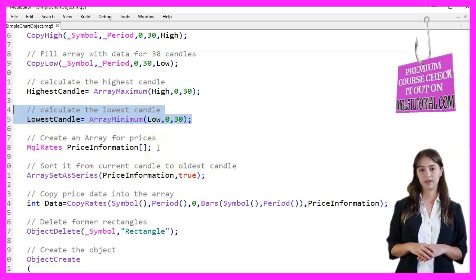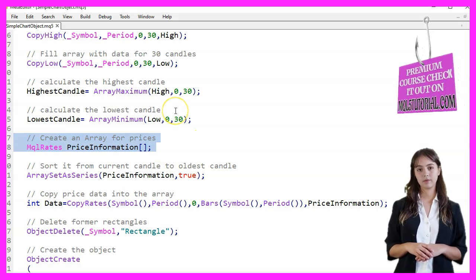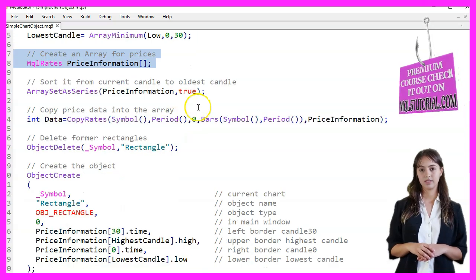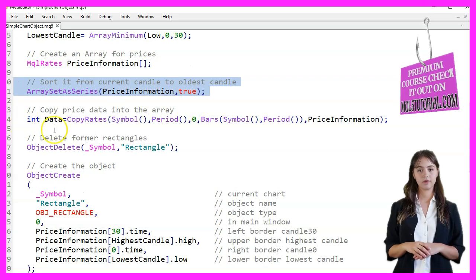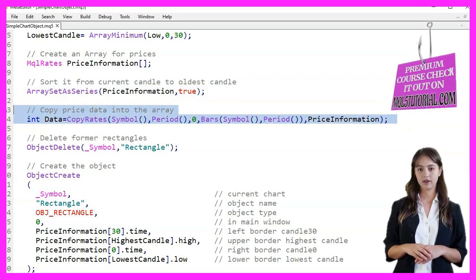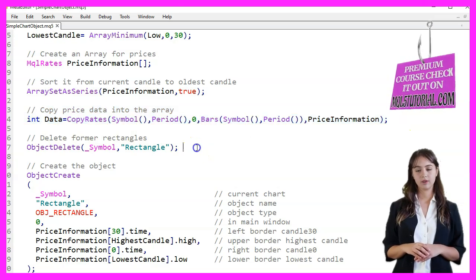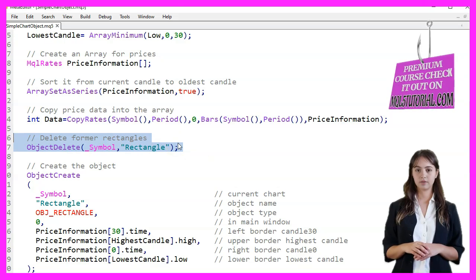To store price information, we create an array of MqlRates structures and sort it from the current candle to the oldest candle. The CopyRates function is used to copy the price data into this array, taking the symbol, period, starting position, and the number of bars as parameters. Before drawing the new rectangle, we delete any existing rectangle object on the chart using ObjectDelete.